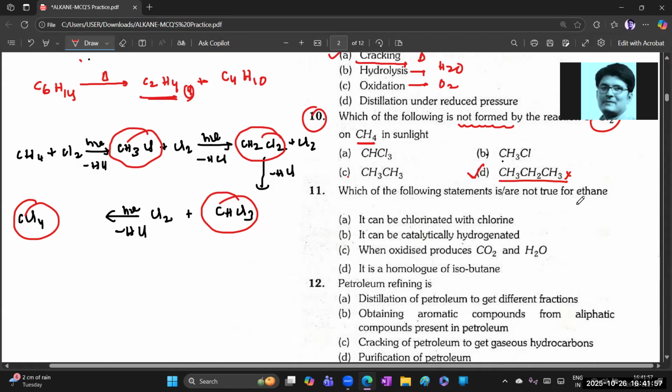Which of the following statements is not true for ethane? Ethane formula C2H6, otherwise we can simply write it as CH3CH3. The question is asking about the false statement. First one: it can be chlorinated with chlorine just like methane; ethane also undergoes reaction with chlorine. That is correct. Next, second one: it can be catalytically hydrogenated.